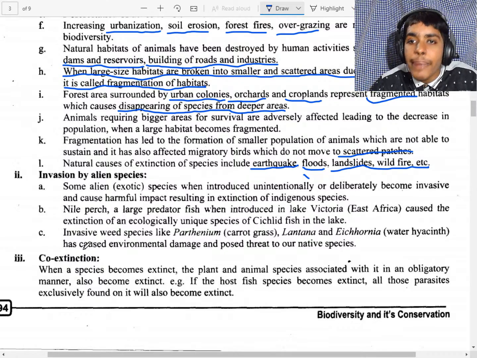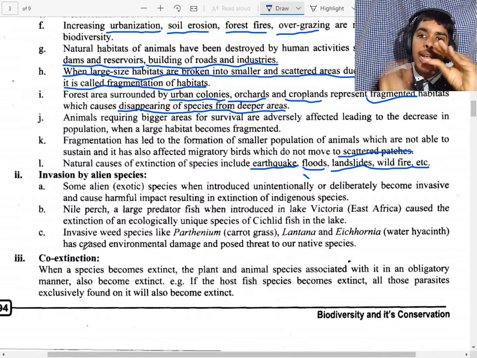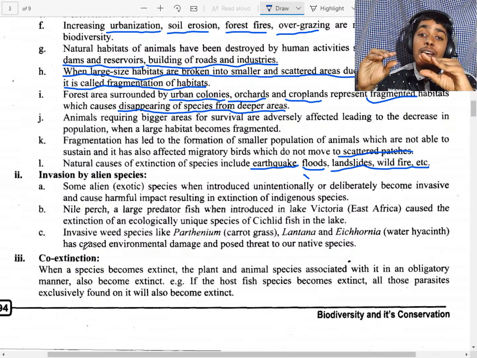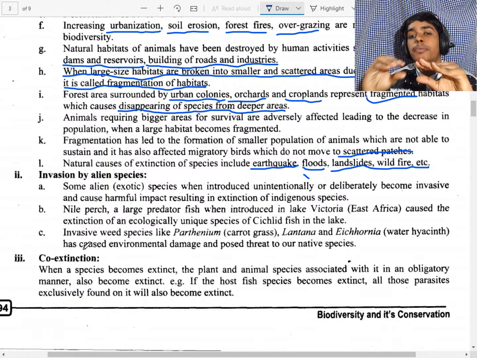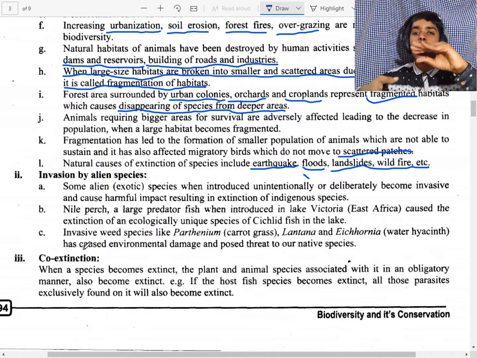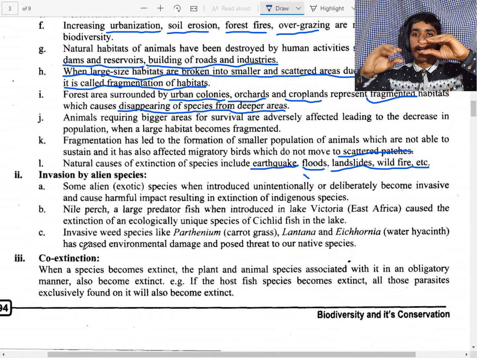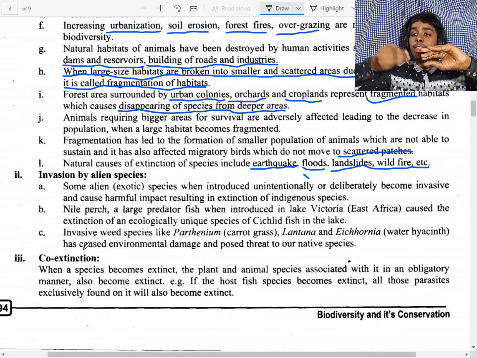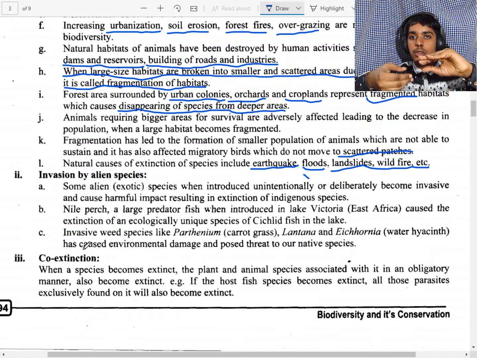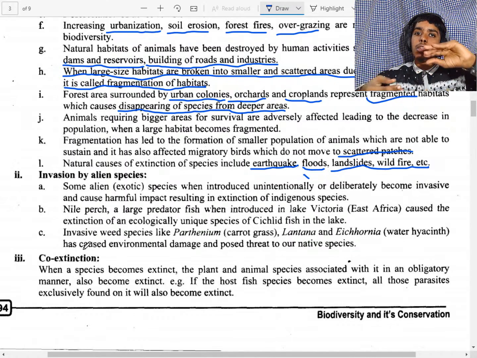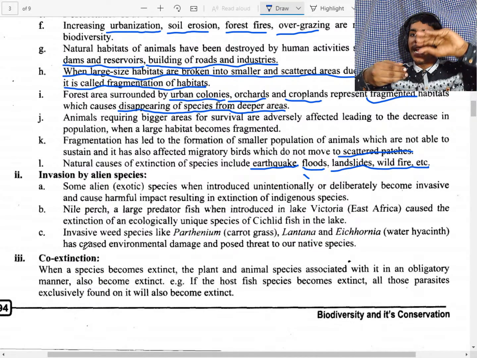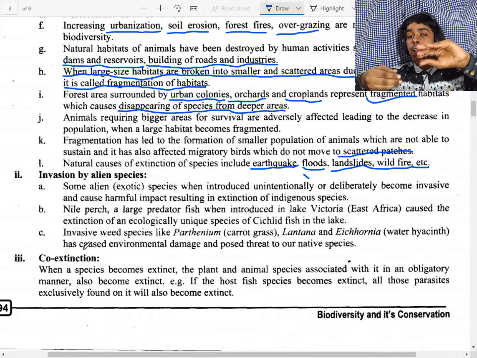For example, suppose there is a prey and a predator. If we invade with an alien species, that means a species from another ecosystem, it can eat the prey faster than the predator can.